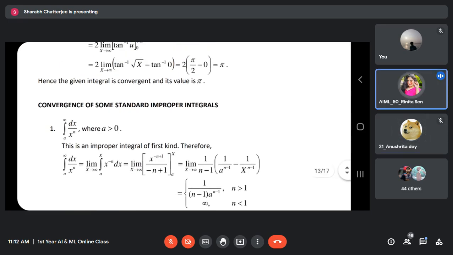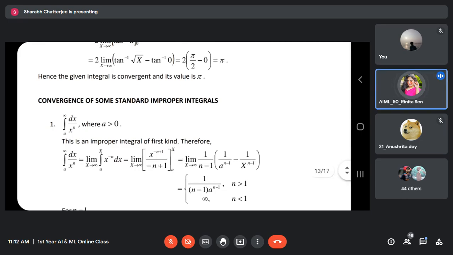Sir, one more thing. If x is more than 1... x is going to infinity, so it is obviously greater than 1. Sir, but n minus 1 exists in the power, so anything to the power 0 is 1.